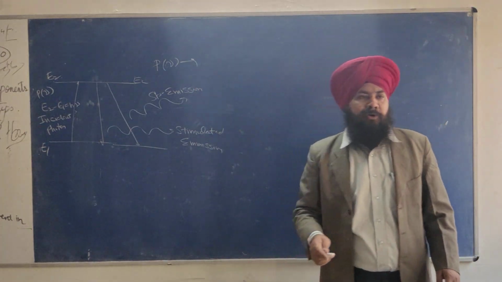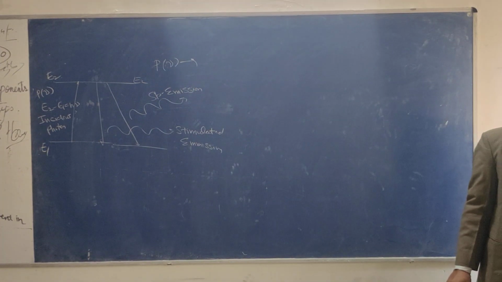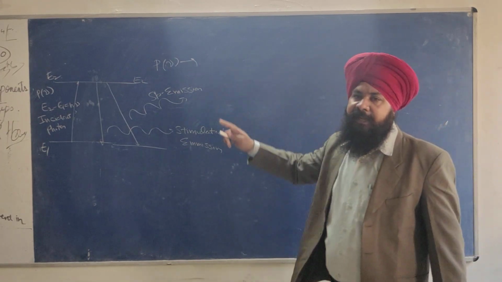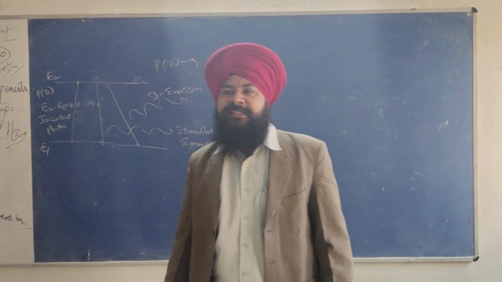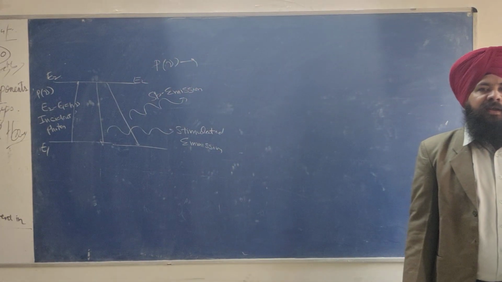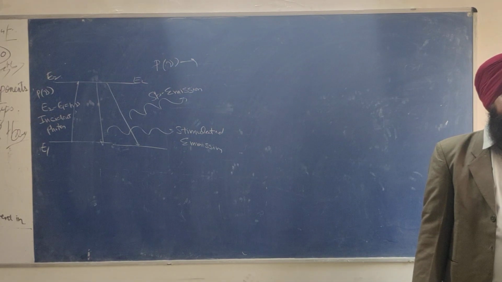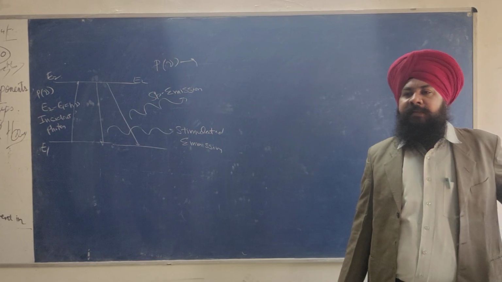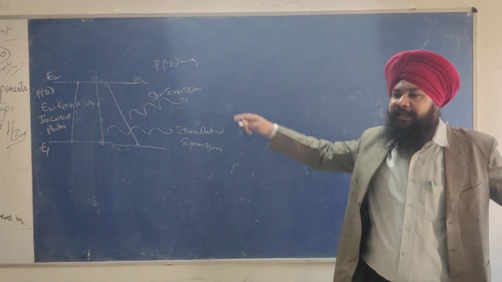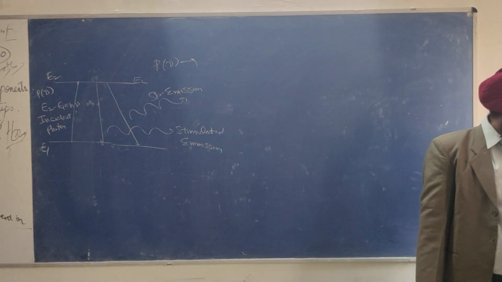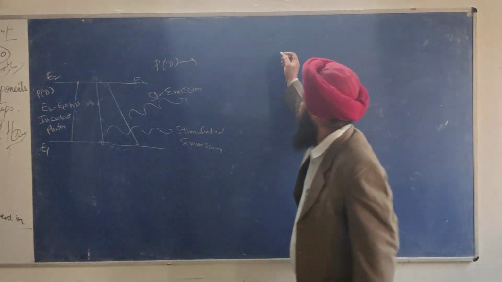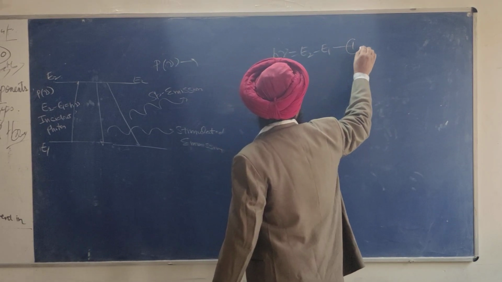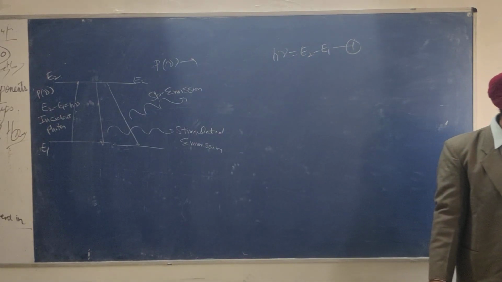Please write. Let rho nu be the energy density per unit frequency of the incident radiation. h nu is equal to E2 minus E1. Give it equation number 1.